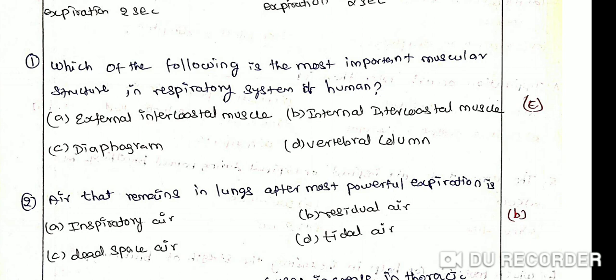Diaphragm is the most important muscular structure in the respiratory system of humans. At the time of inspiration, the diaphragm contracts, leading to an increase in thoracic volume, whereas during expiration, it relaxes, causing a decrease in thoracic volume.